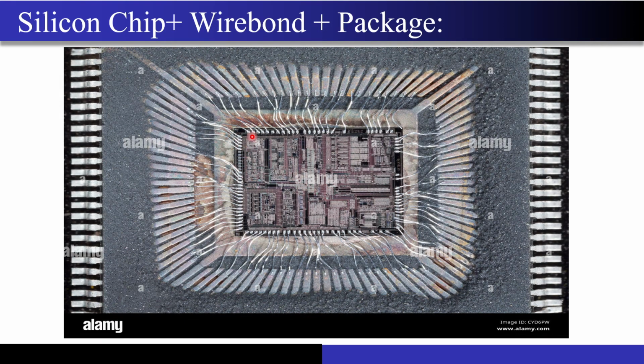Now from this chip you need some connection to the real world, right? These pads are so small you cannot even probe them. You need a dedicated probe station just to poke the connections inside, because they are so small. Just to give you an example, they are even smaller than the size of your nail, right? Such a small chip, you just cannot make the real world connection. You need to make these connections big enough so that you can start testing this IC. That is why these wire bonds actually exist.